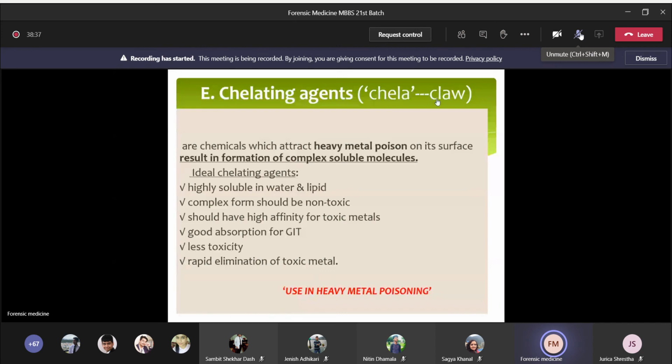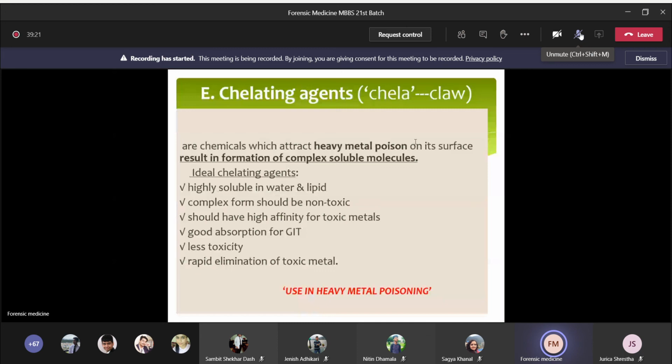Okay, and the features of ideal chelating agents include: it should be highly soluble in water and lipid. The second feature is the complex formed should be non-toxic in nature. The third one is it should have high affinity for toxic metals. So the binding capacity of this chelating agent should be high to the toxic metals. And good absorption from the gastrointestinal tract, it should be less toxic and it should be rapidly eliminated from the kidney. That means it should rapidly eliminate toxic matter through the kidney or urine.